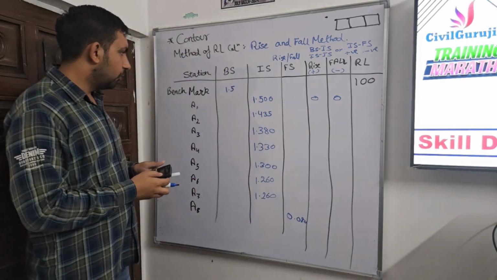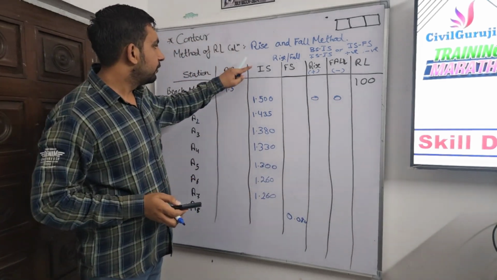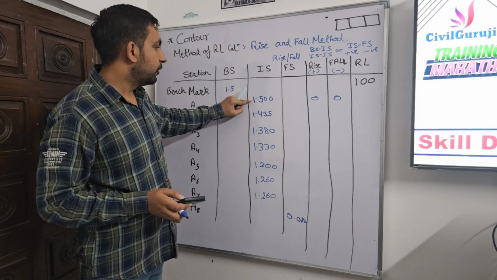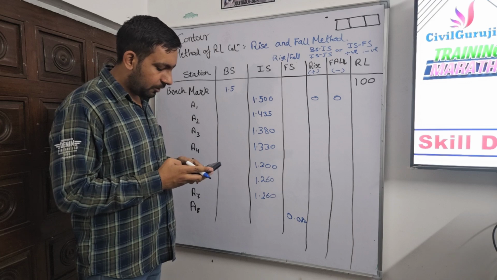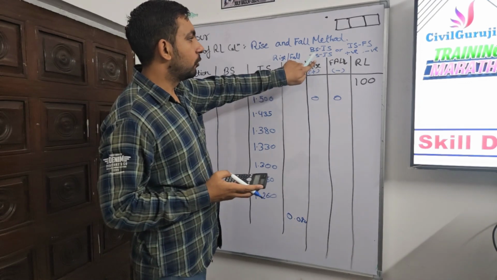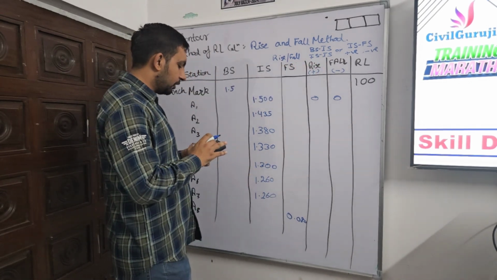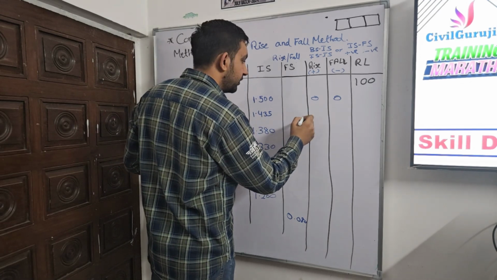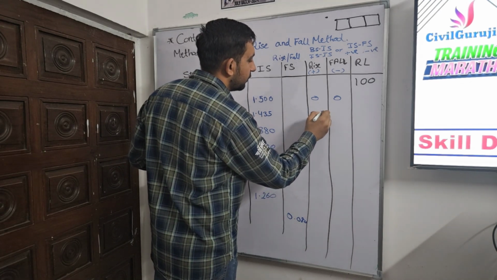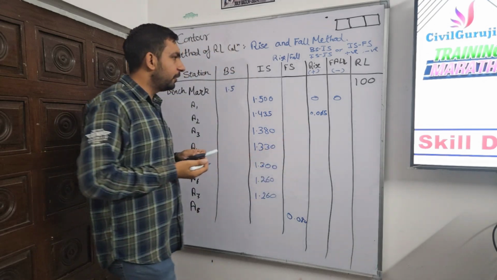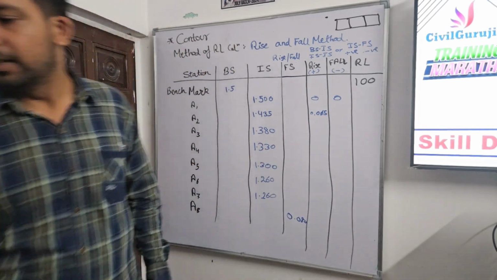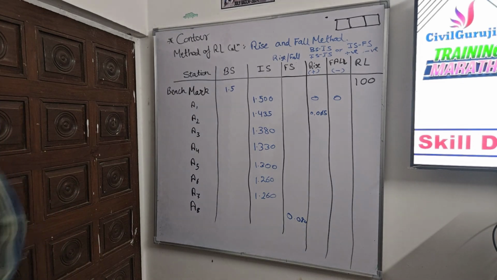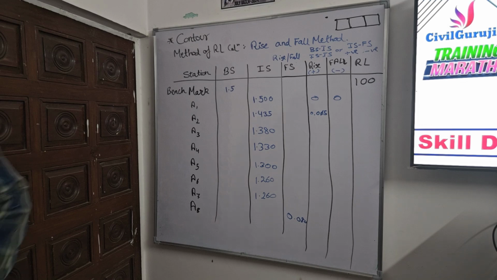Okay, now going to the second calculation. Here we have two IS readings, 1.5 and 1.435. Now calculating 1.5 minus 1.435 according to this formula, IS minus IS, which comes out to be 0.65. In this way, I have calculated all the readings for you to easily understand without wasting too much time. Let me write all the readings for you, and the readings go this way.